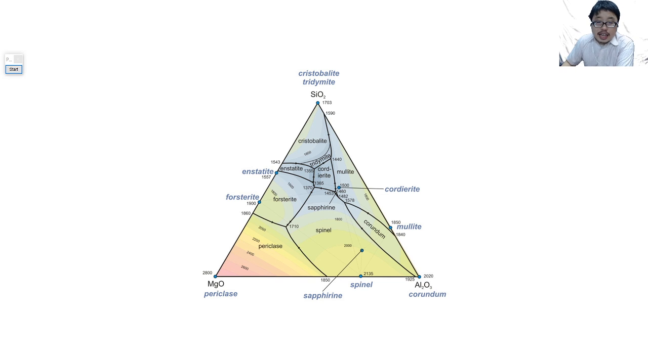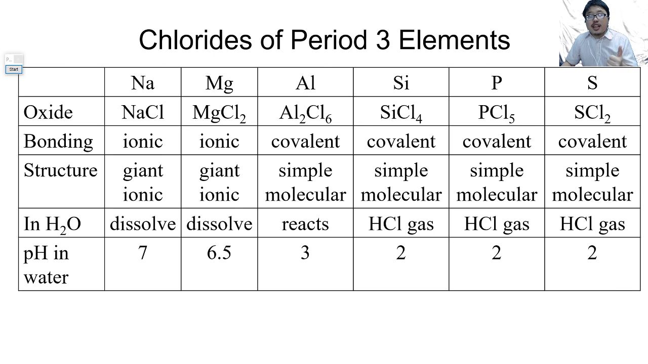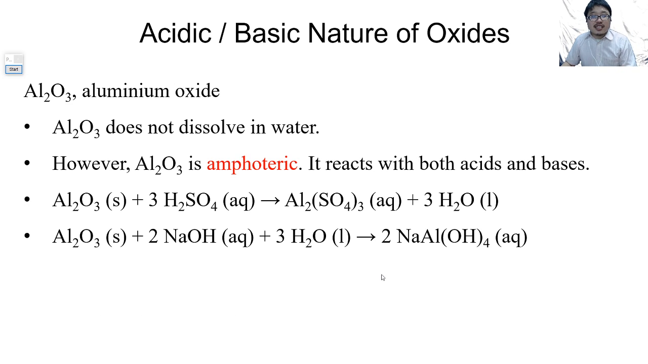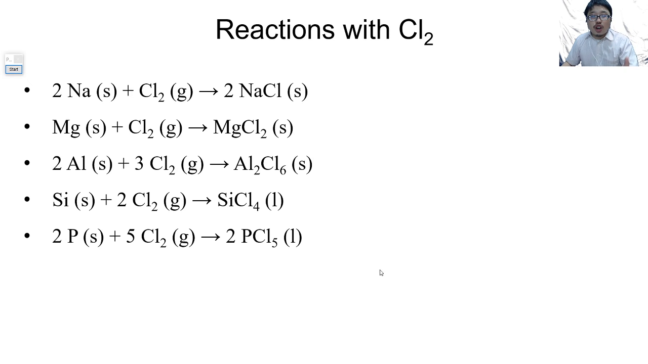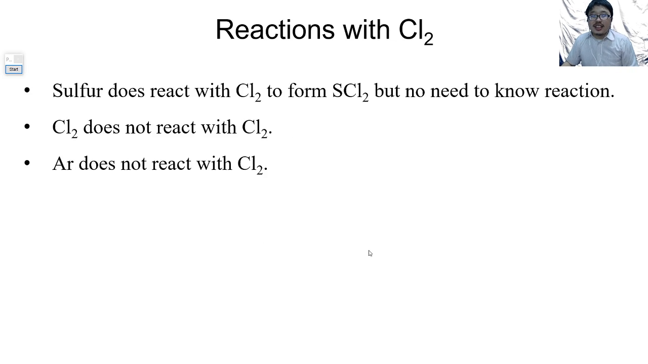A minor point inside that. I would like you to remember the more important one, which is the chlorides of period 3. You must remember all this: what's the pH, whether it dissolves, whether it reacts, what's the structure, what's the bonding, the acidic or basic nature of oxides, the chemical reactions involved, and of course the reactions with water, chlorine, and oxygen, and even the color of the flame. Okay?